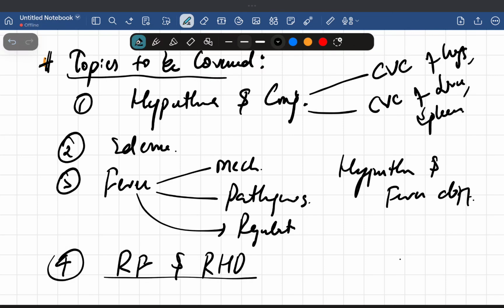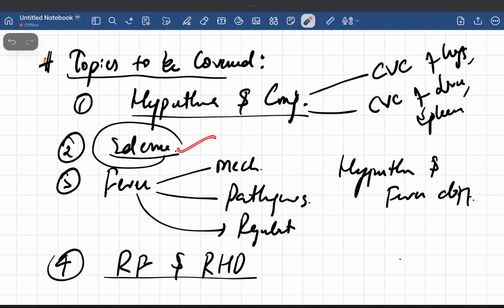As you can see, these are the topics I'll be talking about. We have four topics. We have hyperemia and congestion, and then we are going to talk about the edema. Then fever: we are going to talk about the mechanisms, the pathogenesis and the regulation of the fever, then rheumatic fever and rheumatic heart disease. In the fever there are two important terms that we should know, hypothermia and fever, and the difference between the two. And in the congestion we are going to talk about the chronic venous congestion of the lungs and the chronic venous congestion of the liver and the spleen.